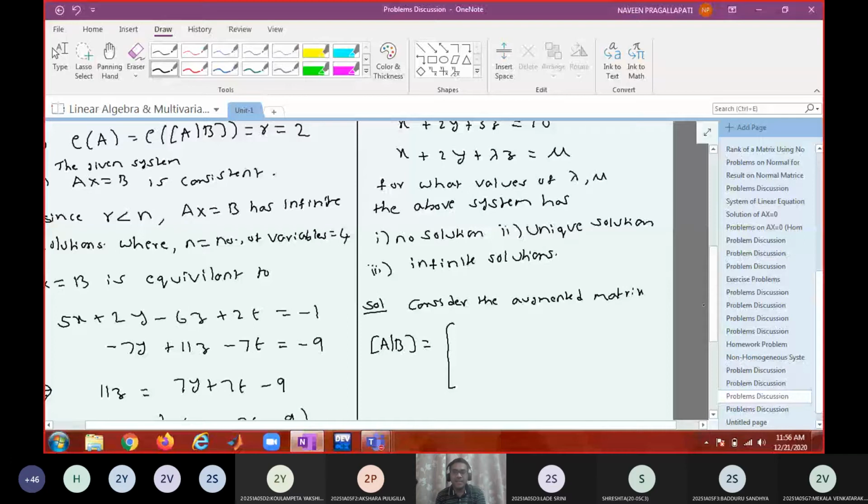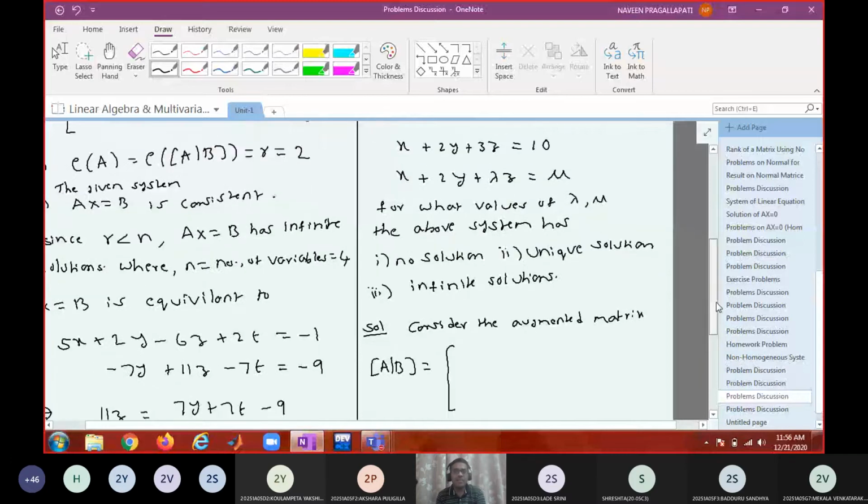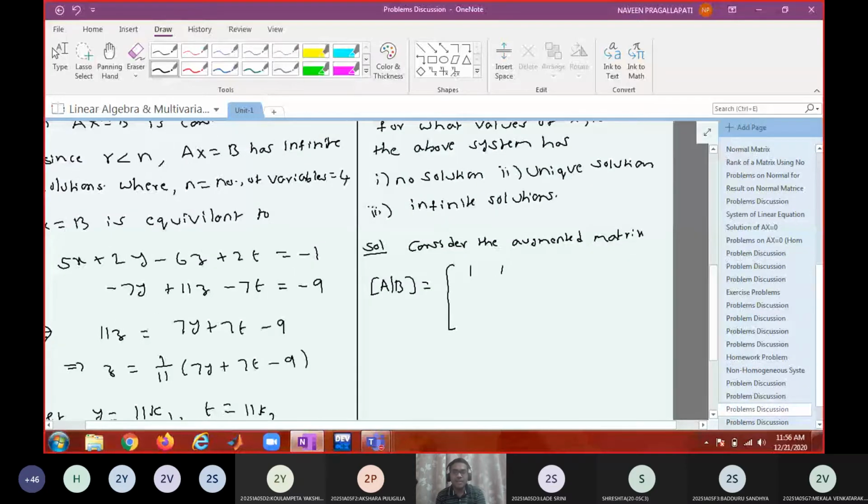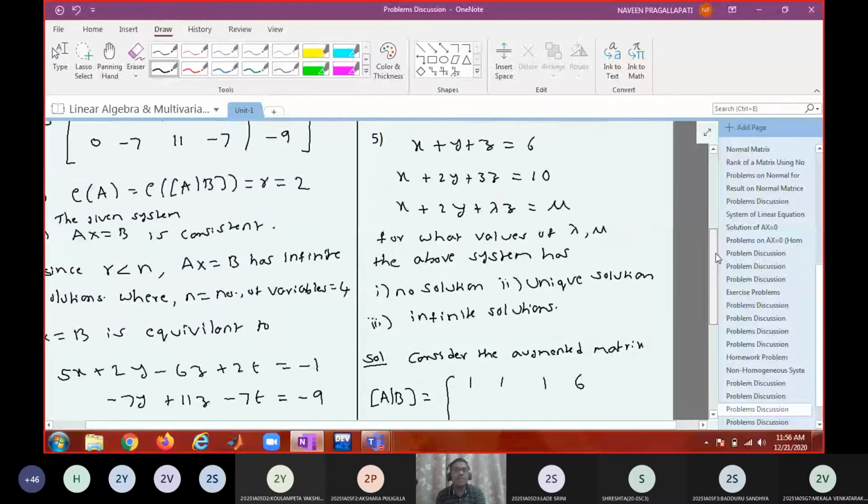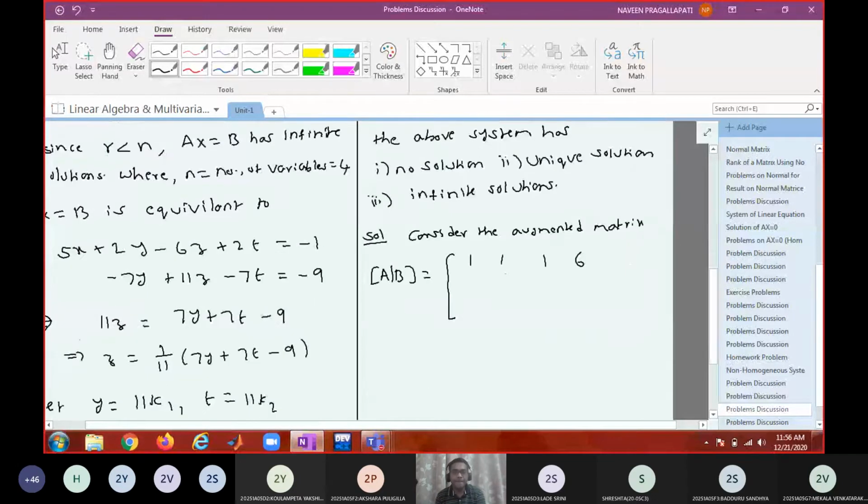So what is the augmented matrix now? 1 1 1 6. Next one is 1 2 3 10. Last one 1 2 lambda and mu, right?